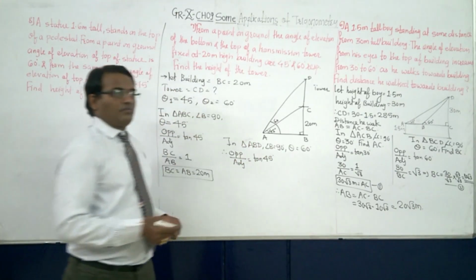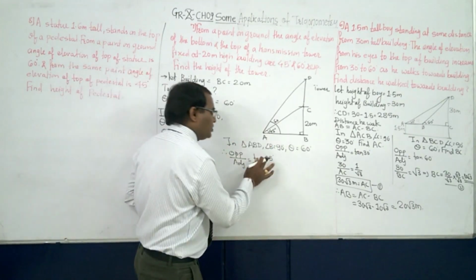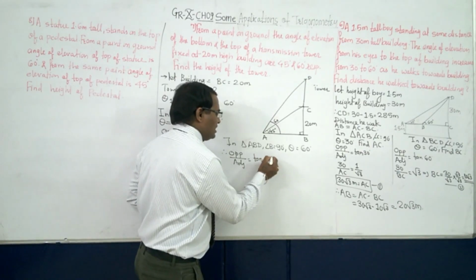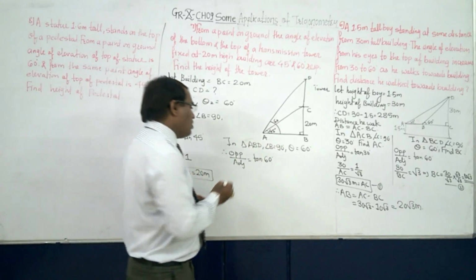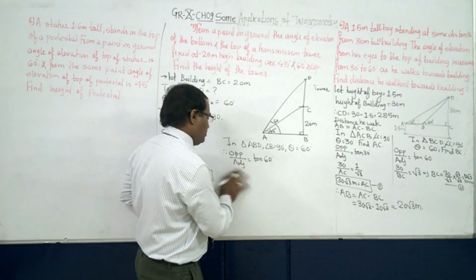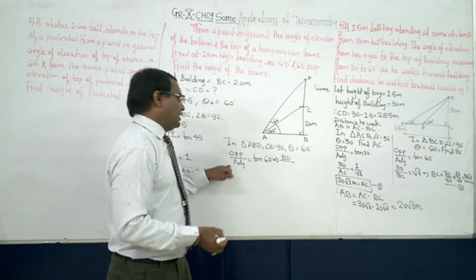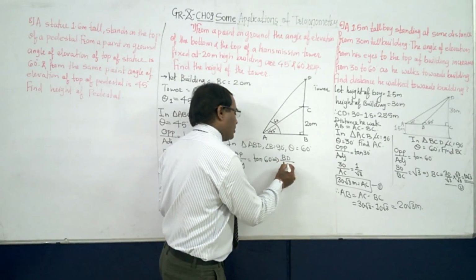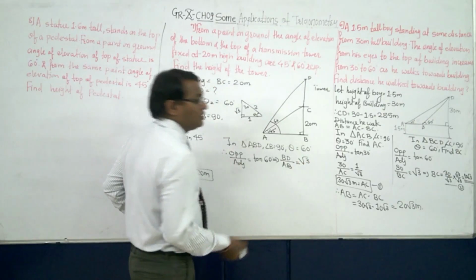Tan 45? Is that okay? No, because theta is what here? 60 degree. That is tan 60 degree. Okay. Now what is the opposite side here? Here the opposite side is BD. Okay, so here we are writing BD, and adjacent is AB. Tan 60 is root 3. Okay, so it is root 3.